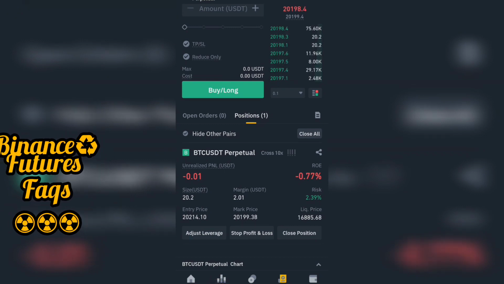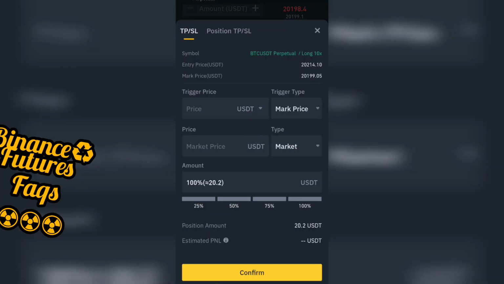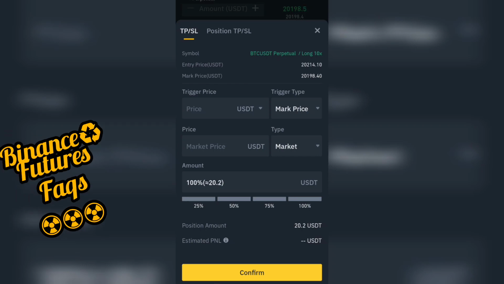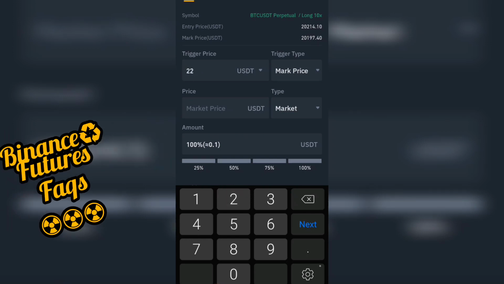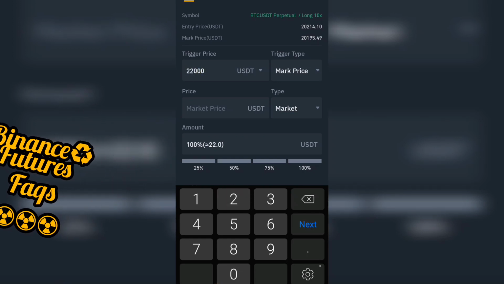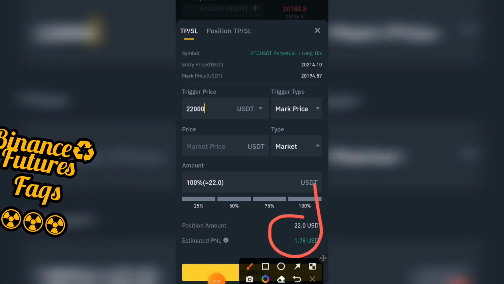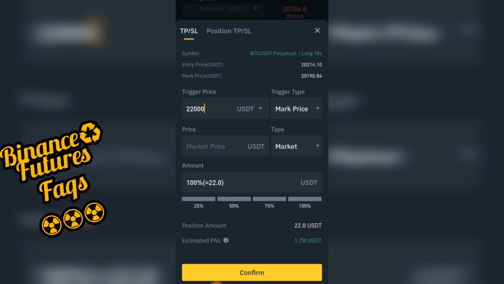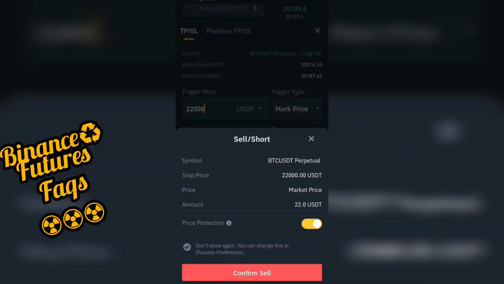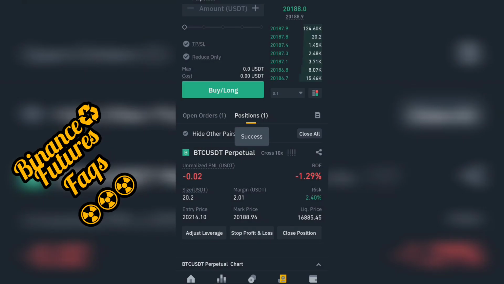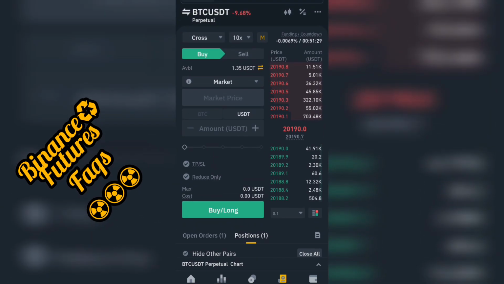Now you can decide to adjust your leverage. You can also input your stop loss and your take profit. The good thing is that you can input your trigger price. You can see the coin price, and it should automatically sell for you once it gets to $22,000, and this is the profit you'll be making. You can also decide to put your take profit and your stop loss at the same time. So I'm just going to click on confirm there. That's the point at which we're selling. So you can see how it's currently going.